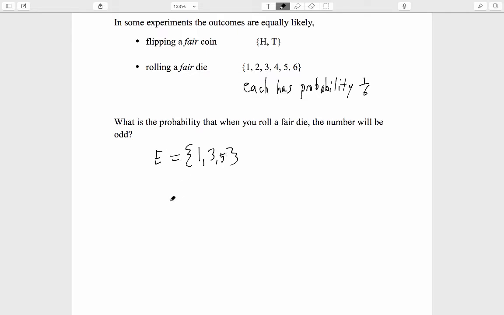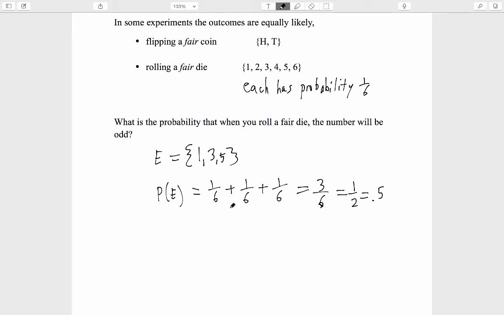Let's denote this event E and say that the probability of E equals 1/6 from the 1s, 1/6 from the 3s, plus 1/6 from the 5s. Each one contributes 1/6 to the overall fraction of the time that this event occurs. And that comes out to 3/6, which if you really insist, you can simplify to 1/2, which is 0.5. For purposes of this course, it will often be better, actually. It will often be clearer to leave fractions unsimplified.